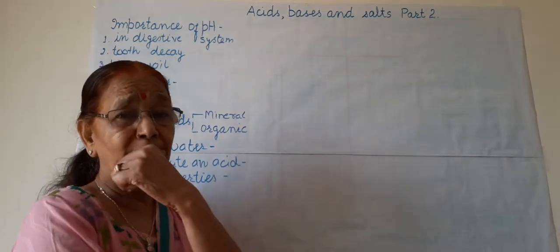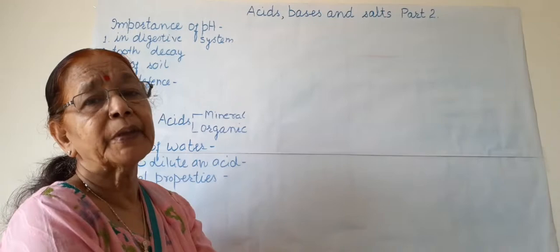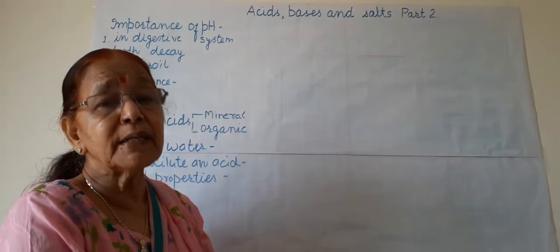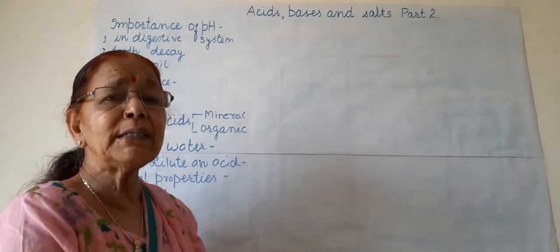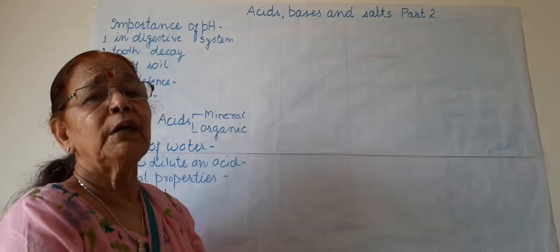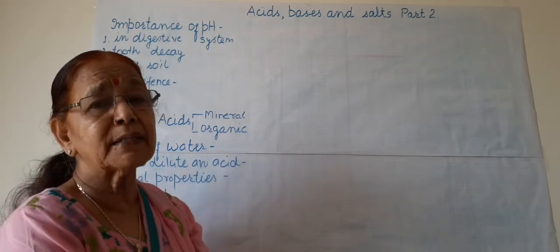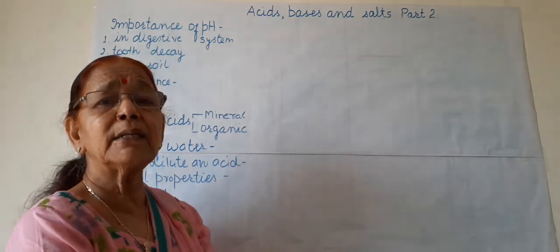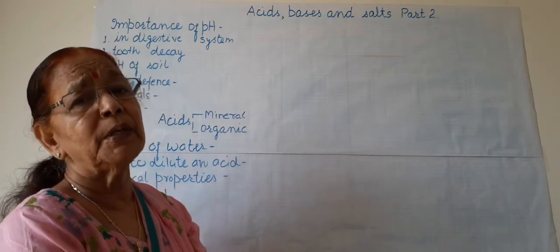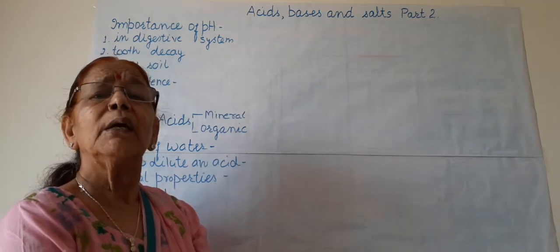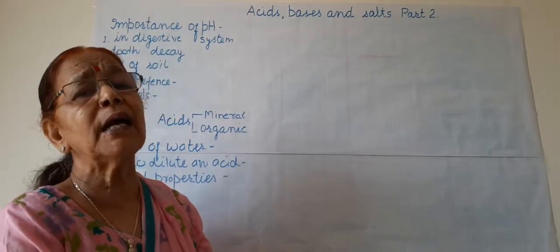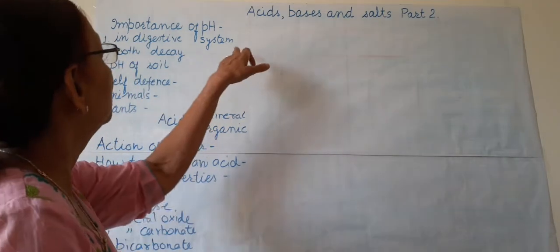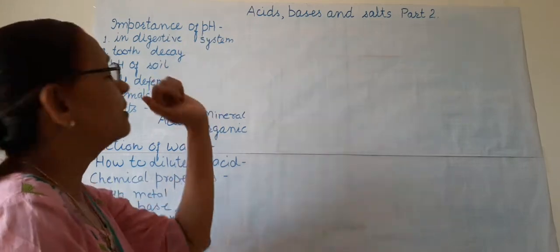And what happens when somebody feels acidity? This acid increases in the stomach. To neutralize this acid in the stomach, we have to take some base like milk of magnesia or Digene as a medicine, or some soda bicarb dissolved in water. So these mild bases can neutralize the acidity of HCl in the stomach and one feels comfortable. So this is about the importance of pH in the digestive system.